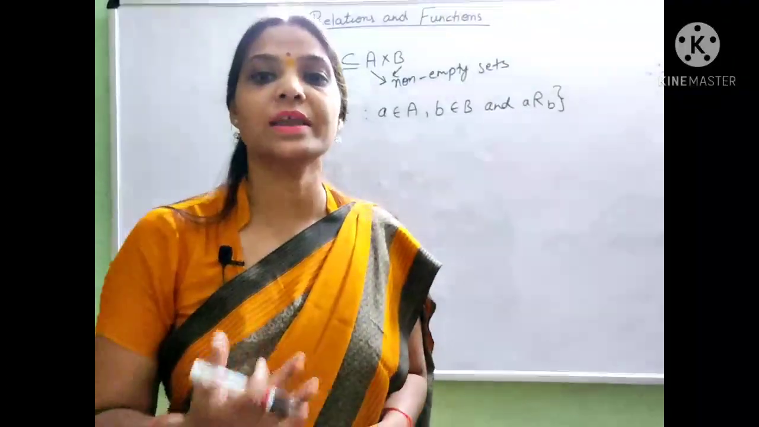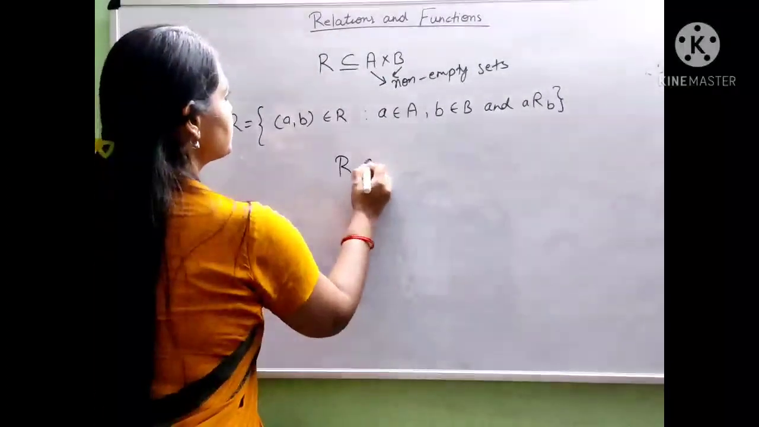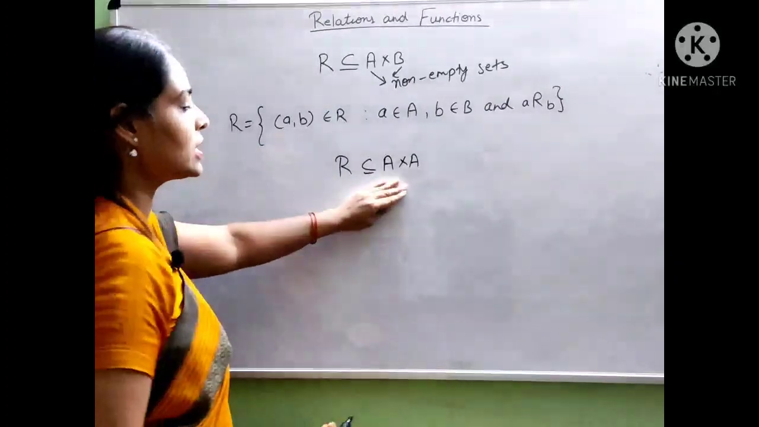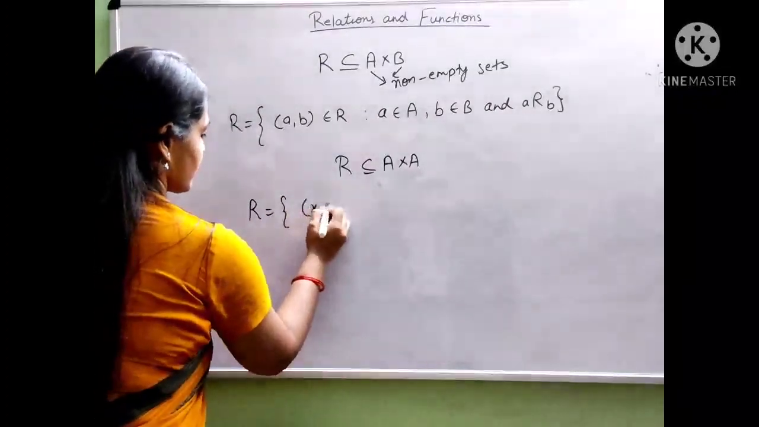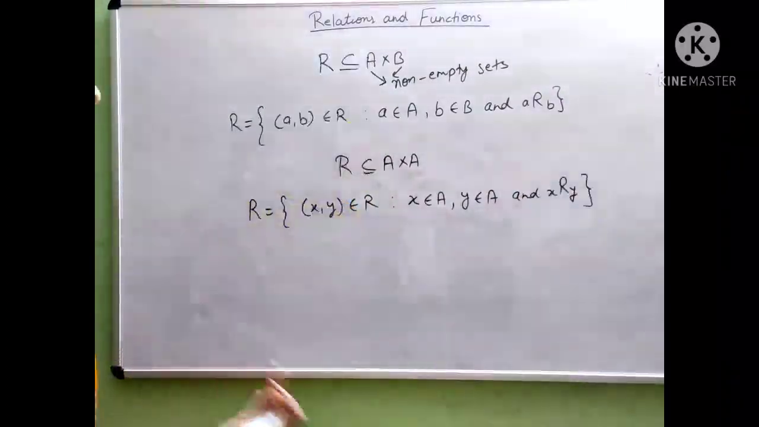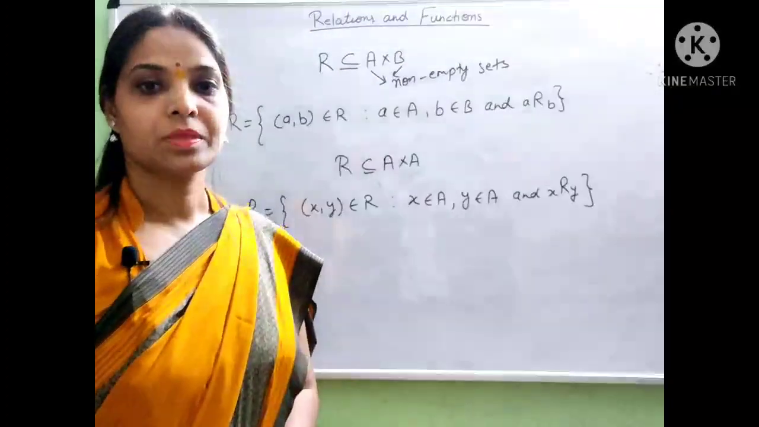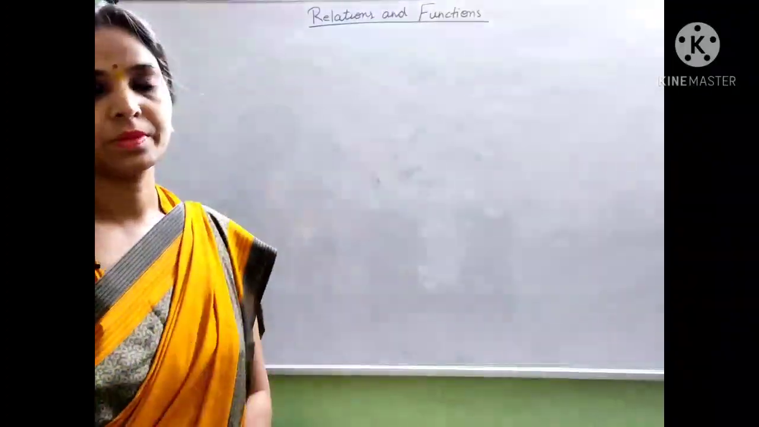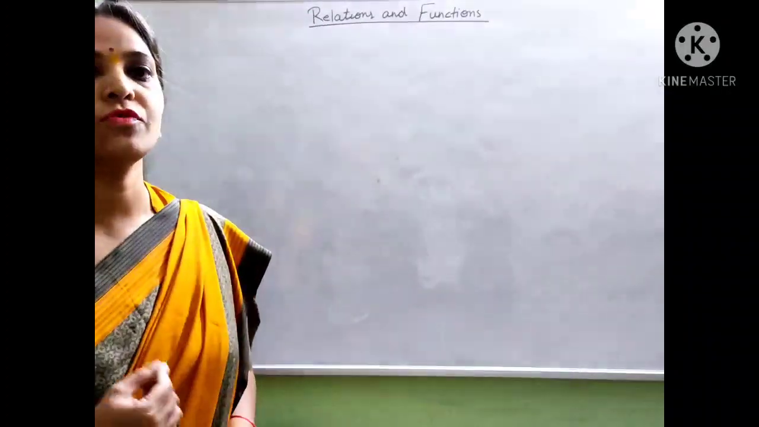Sometimes we have to make a relation only on one set. In this case, R is a subset of A cross A because we have to define a relation on the same set. So, how could we relate? X and Y are related. Now, let us take an example to clear the concept of relation well. Suppose we have a set A having elements 1, 2, 3, 4, 5.